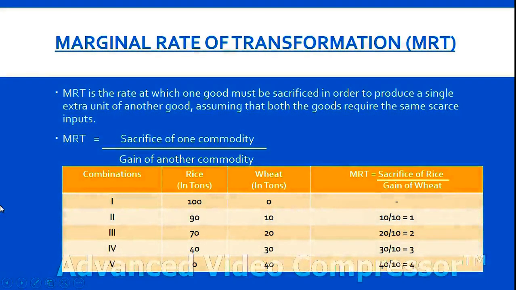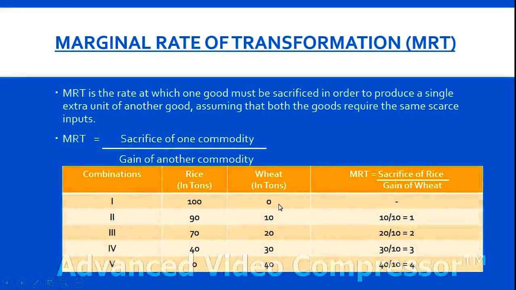So what is the marginal rate of transformation? It is the rate at which we need to sacrifice one commodity to produce a few units of the other commodity. Now why do we need to sacrifice one commodity? As mentioned earlier, it is assumed that the resources are constant. So when you want to produce extra units of wheat, you need to shift your resources from rice to wheat. As a result, production of rice will decrease.